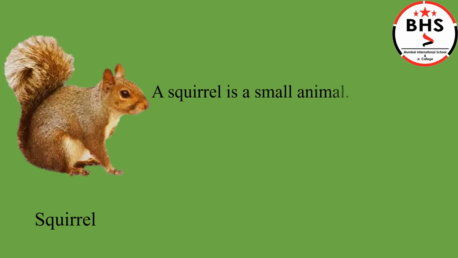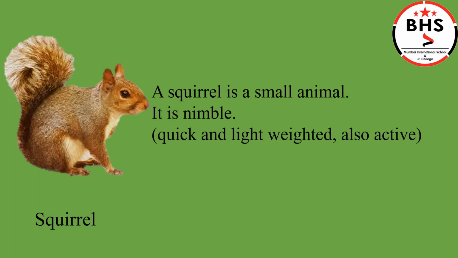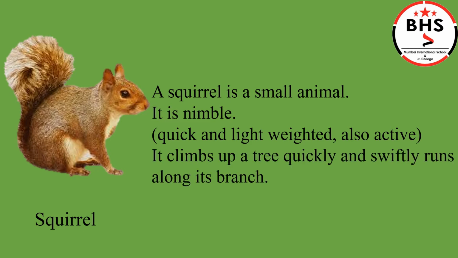Squirrel. A squirrel is a small animal. It is nimble, meaning it is very quick, fast, and light-weighted. It is also very active. It goes everywhere very quickly. It climbs up a tree quickly and swiftly runs along its branch.